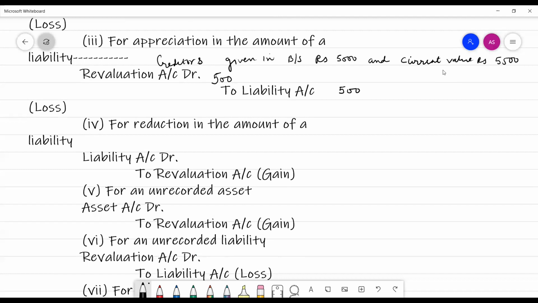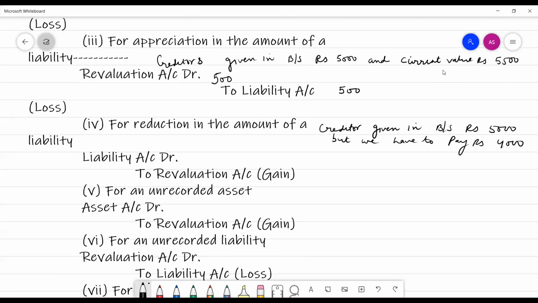As the creditors given in the balance sheet are rupees 5,000, but the current value which we have to pay is 5,500, it means the creditors' value has increased by 500, so it is a liability. If there is a liability, then the revaluation account is debited. Now suppose creditors given in the balance sheet are rupees 5,000, but we have to pay rupees 4,000 to the creditor.